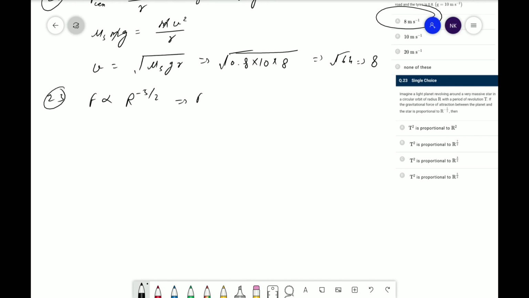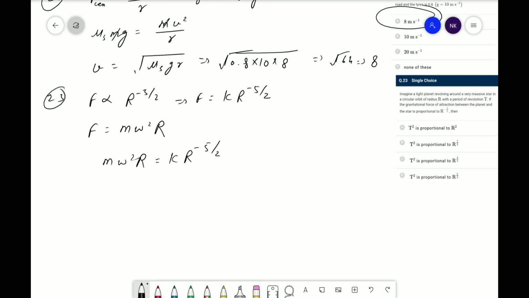Proportional means k r the power minus 5 by 2. And we know that force is equal to m omega square r. Now equating both equations, m omega square r will be equal to k r the power minus 5 by 2.